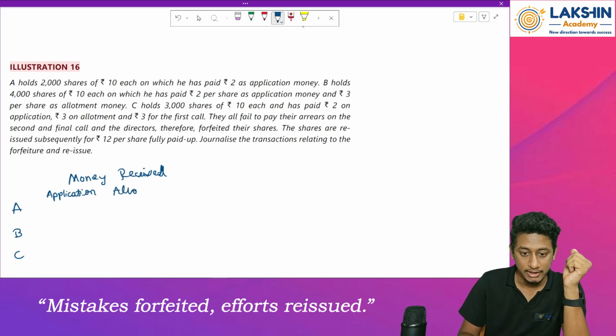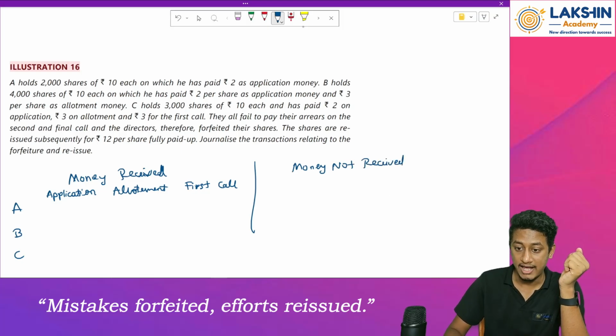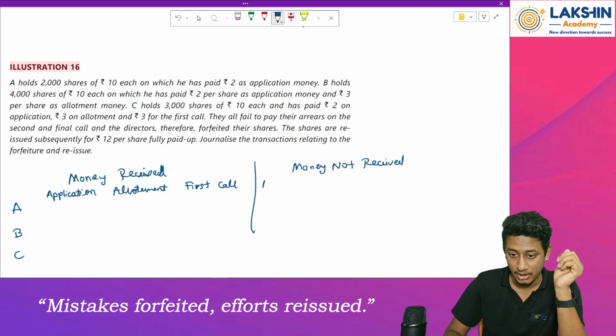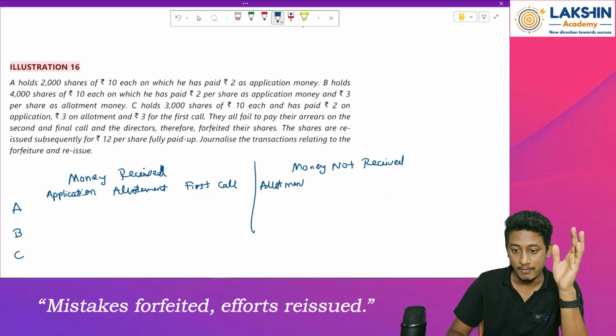On allotment how much money is received? Then on first call, because on final call no one has paid the money, so we will skip this. After this, money which is not received. Where is this required? I will tell you where it is required. On application, everyone has paid the money, so skip it. So from allotment we will start, then first call, and then final call.